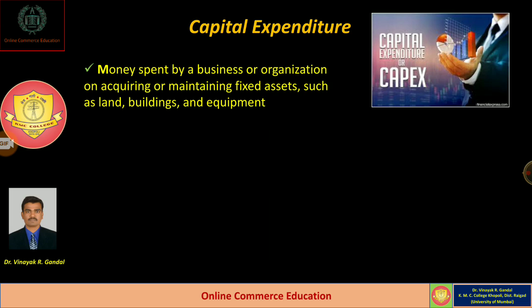So now we are going to learn about some characteristics of capital expenditure. Each capital expenditure has a long term benefit.